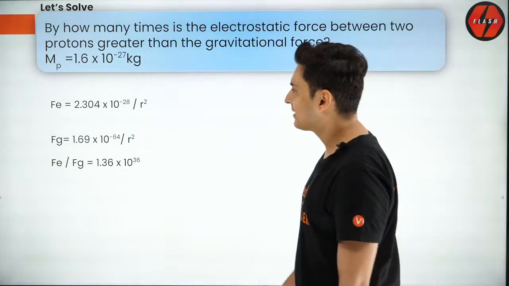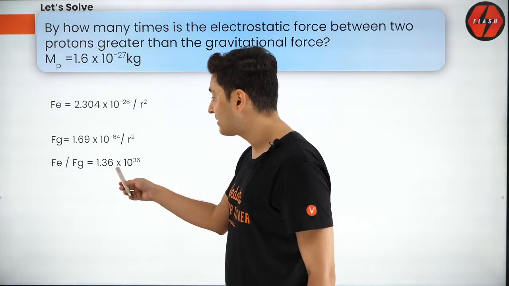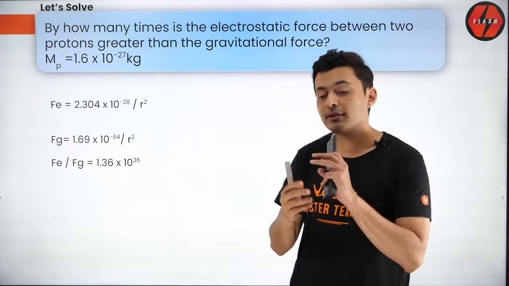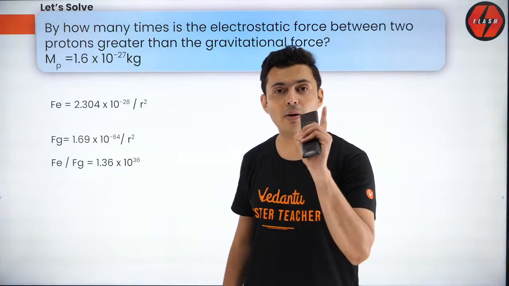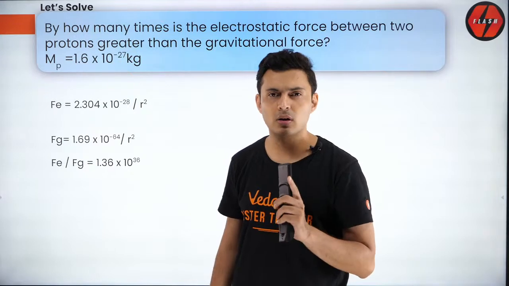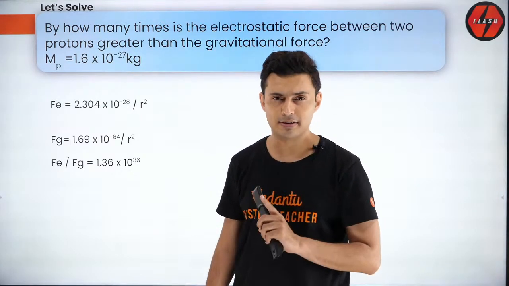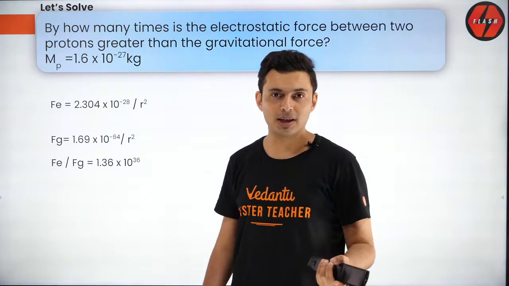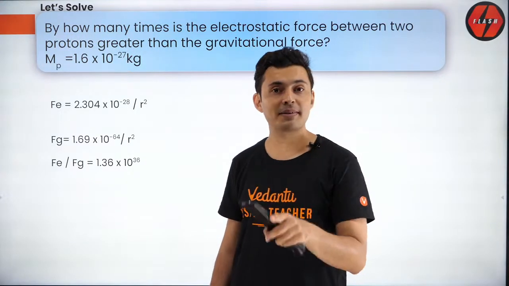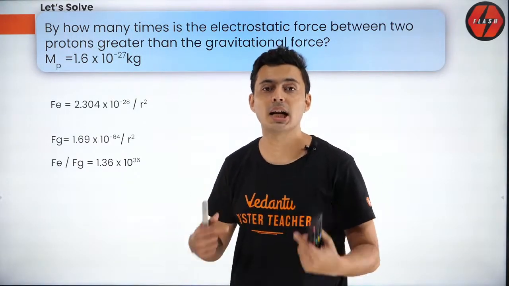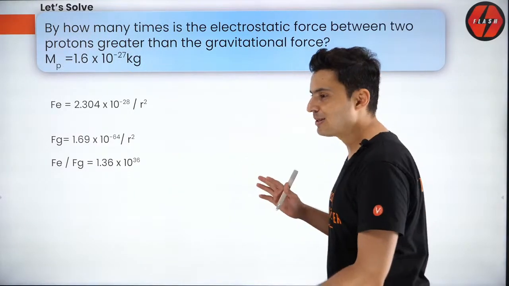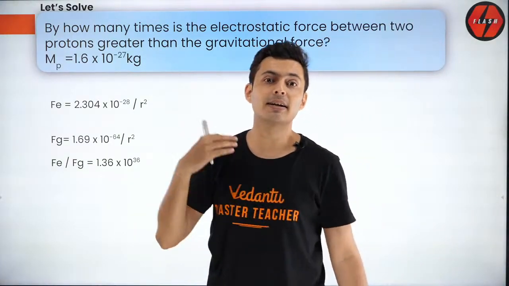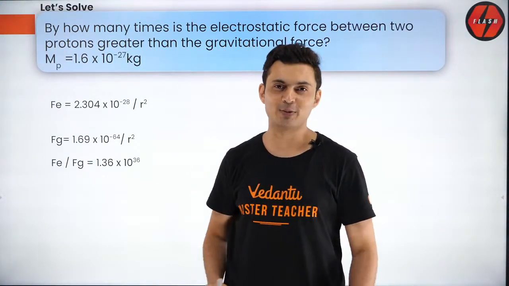It comes out as 1.36 into 10 to the power 36. That's huge. 10 to the power 12 is a trillion. So, approximately speaking, the electrostatic force is a trillion times more than the gravitational force.